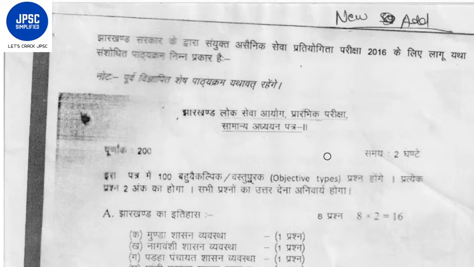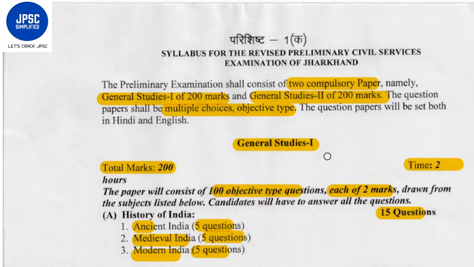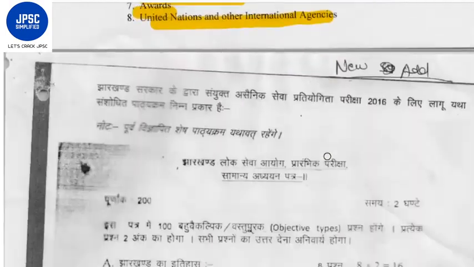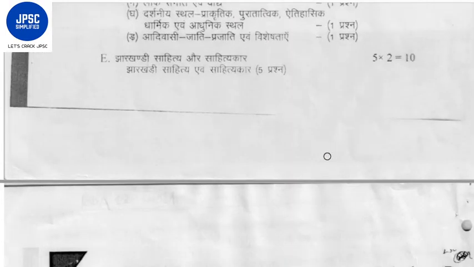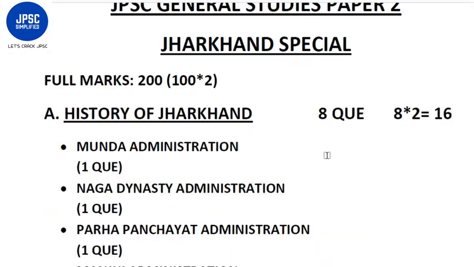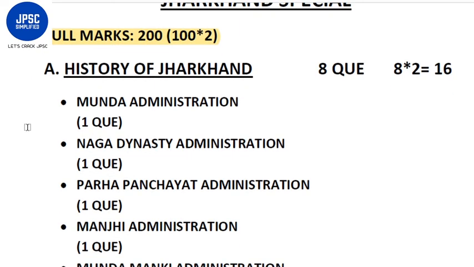So this was all about General Studies Paper 1 of 200 marks. It will cover these topics. Now let's come to the second paper, which is the Jharkhand specific paper. It will again be of 200 marks, consisting of 100 questions of 2 marks each. It will have different sections. The first section would be history of Jharkhand. From here, 8 questions will come, each of 2 marks, so a total of 16 marks.